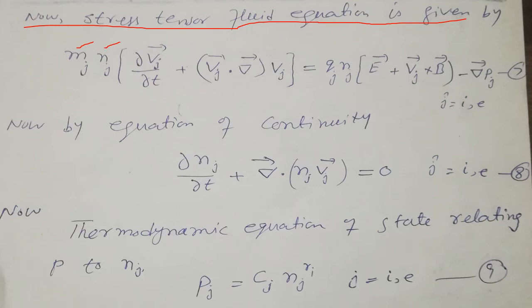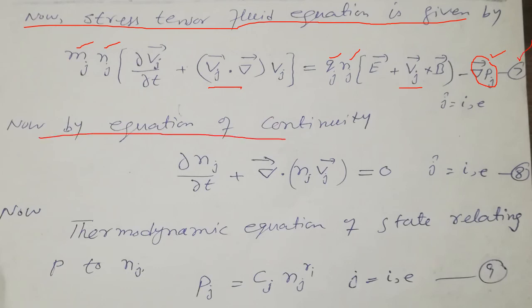In general, we can write Mj Nj into partial Vj by partial t plus V dot del into Vj is equal to Qj Nj, where Q is the charge and N is the number density, into E plus Vj cross B, minus del P, the pressure gradient. This is our equation number 7.